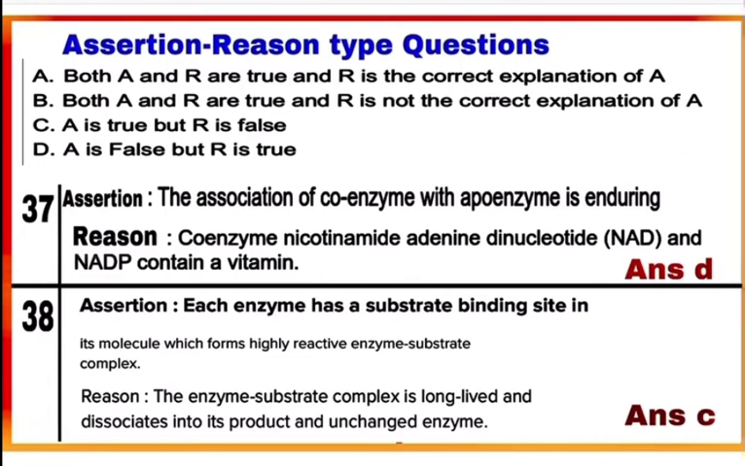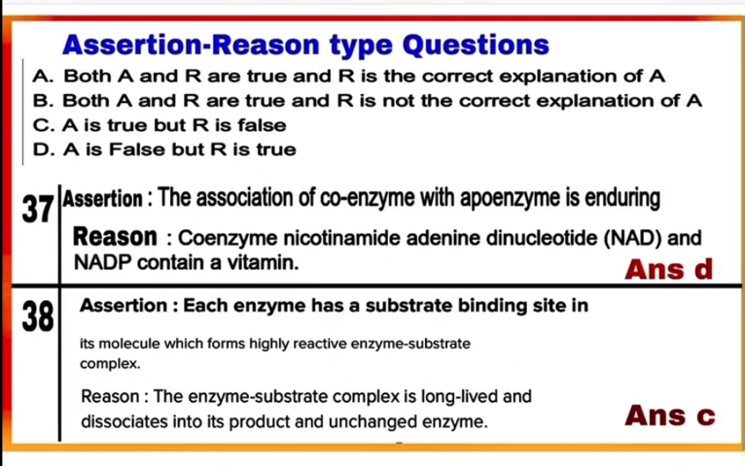Question 38. Each enzyme has a substrate binding site in its molecule, which forms highly reactive enzyme substrate complex. This is the true statement. When enzyme binds with substrate, a transient complex is formed called enzyme substrate complex.